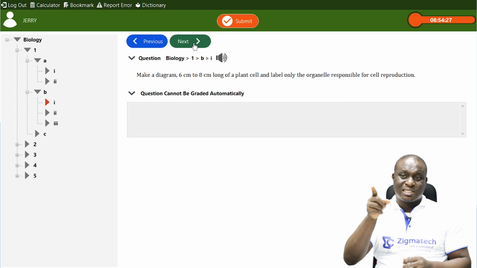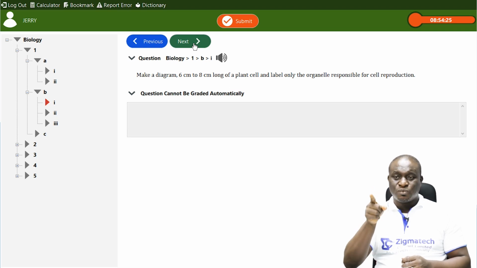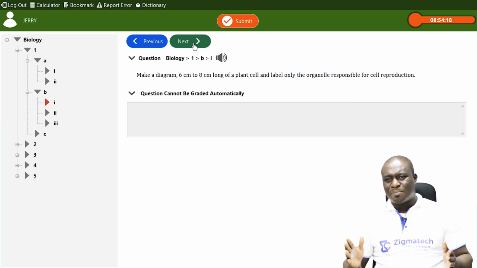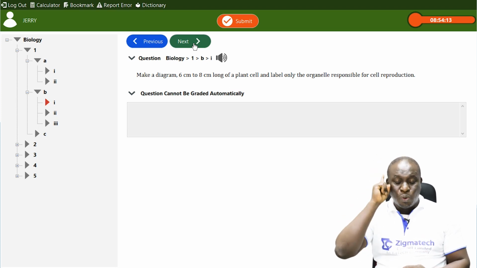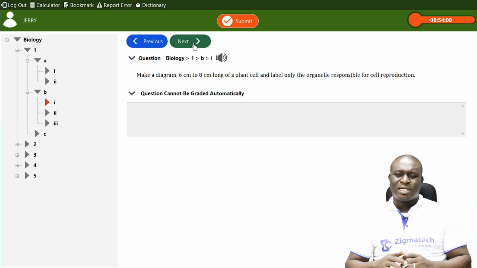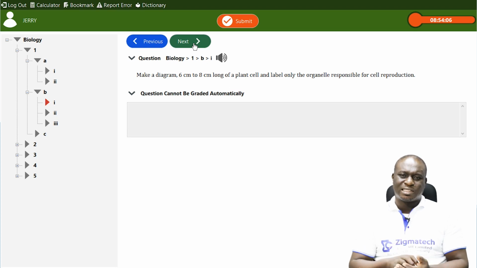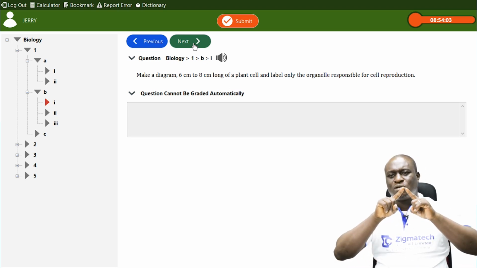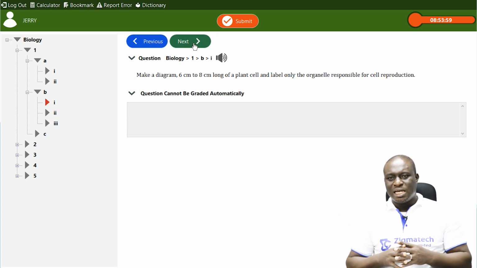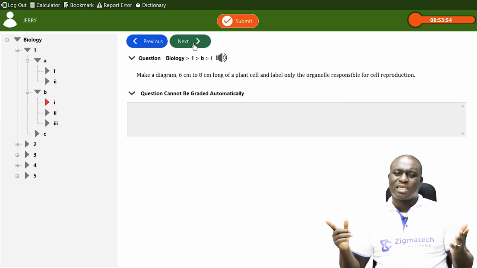And as far as this particular question is concerned, your labels should not be more than one. If you start labeling other parts of the plant cell, you are very wrong, because they said you should label only the organelle that is responsible for cell reproduction. Now, the plant cell has a cellulose cell wall, and inside of the cellulose cell wall we have the cell membrane.